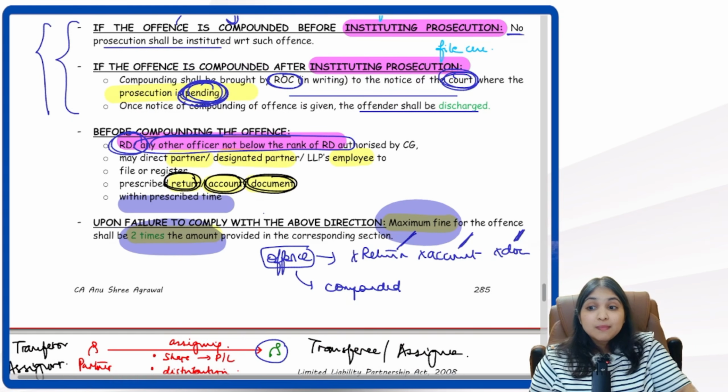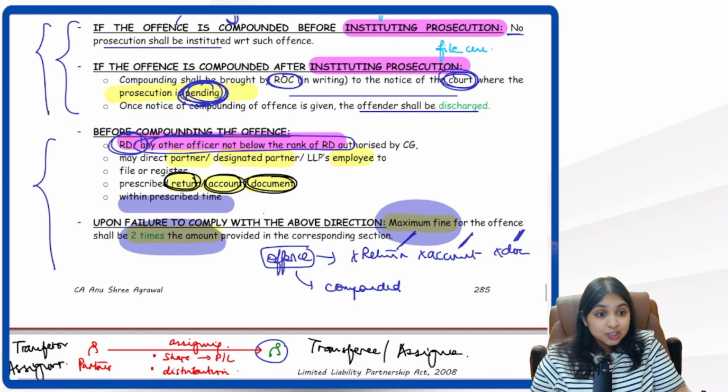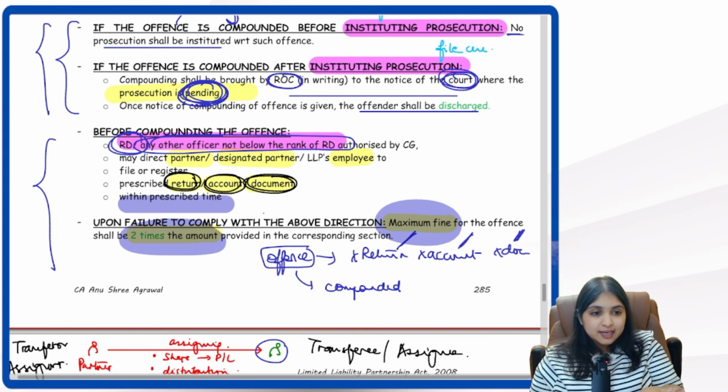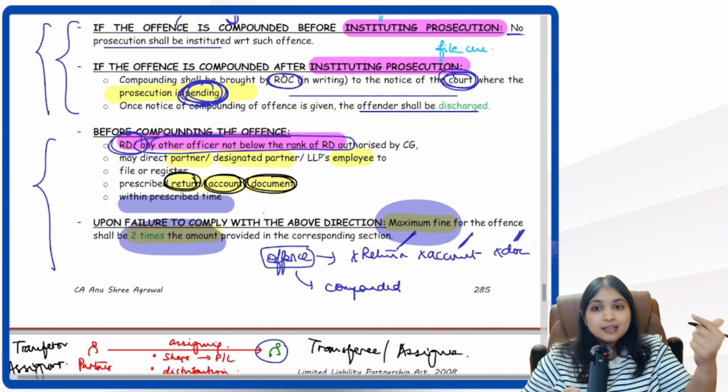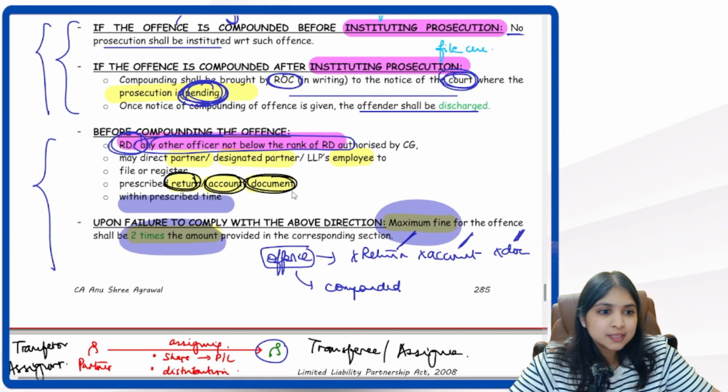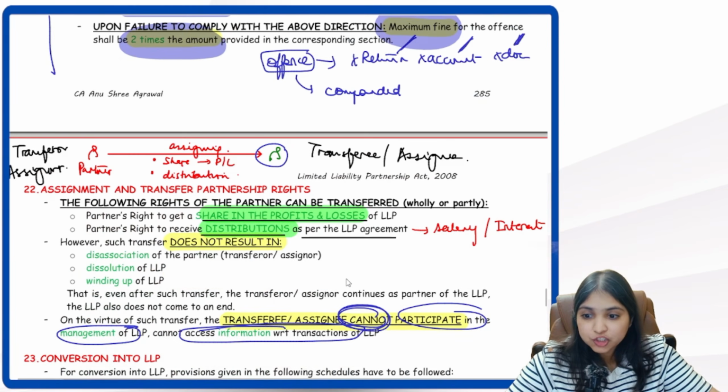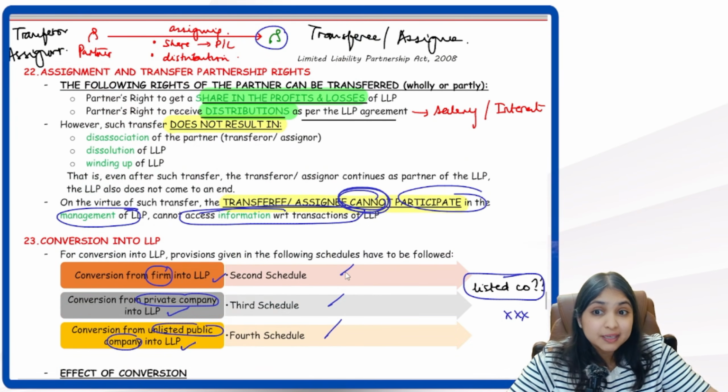Okay. Then remember this part, guys, this part of our discussion was important. If the offense relates to filing some document or filing some return, then the RD or the officer can ask the partner, or designated partner, LLP as the case may be, to do the filing. If we still don't do the filing, then the maximum fine will become 2 times the applicable fine under that particular section.